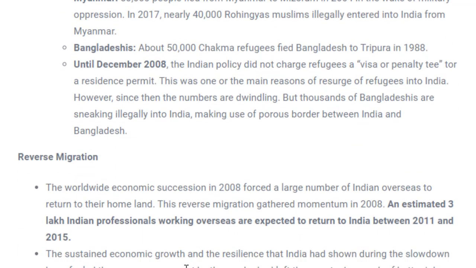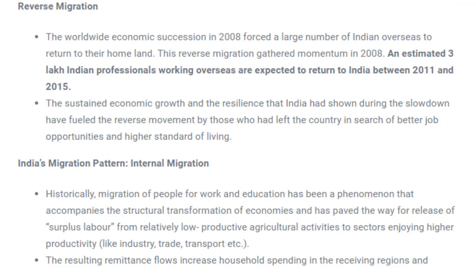Next is reverse migration. So what is this reverse migration? Reverse migration means people who have already migrated, but they are coming back to the place from where they migrated. This is called reverse migration. So what happened in 2008? There was an economic recession.